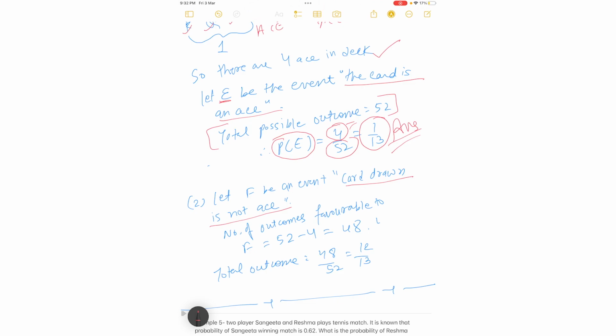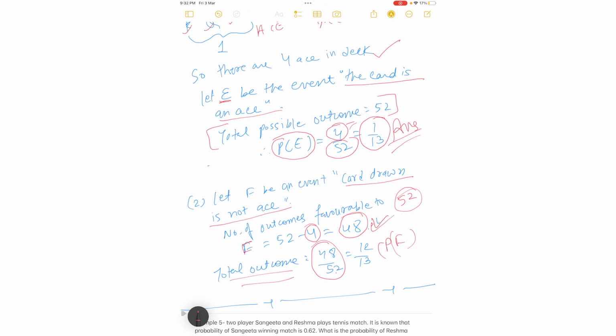So similarly the number of possible outcomes will again be 52. Now it is not an ace, so there are how many aces? 4 aces. So total minus 4 aces, how many are remaining now? 48 without ace. So the probability will be 48 by 52, that is 12 by 13. I hope you got this. How 12 by 13 came?